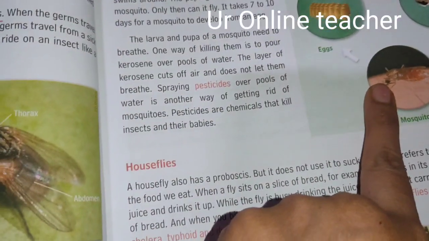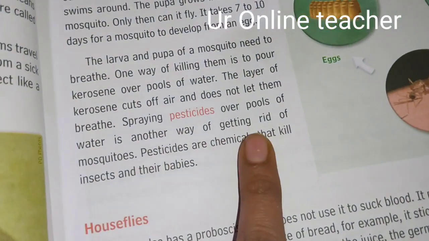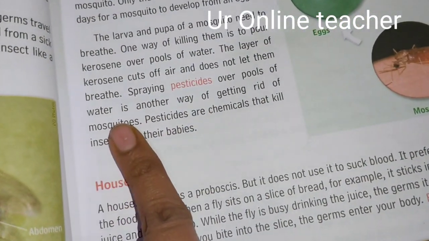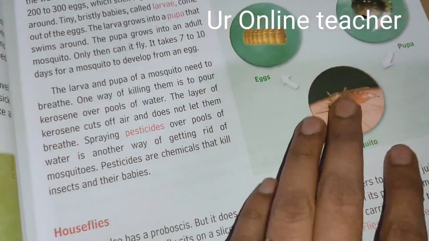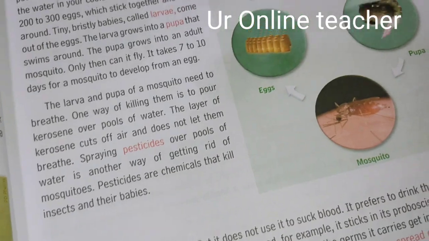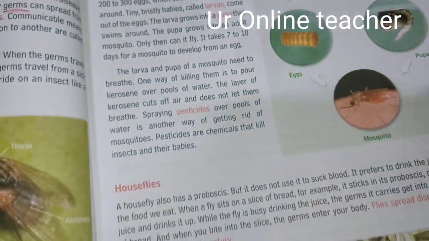Spraying pesticides over pools of water is another way to get rid of mosquitoes. Pesticides are chemicals that kill insects and their babies.